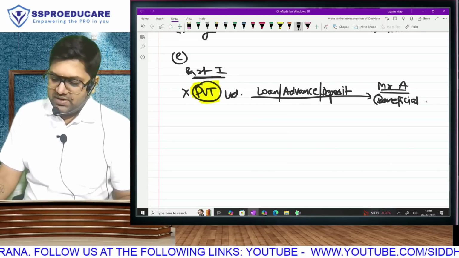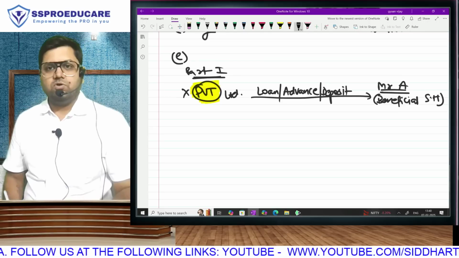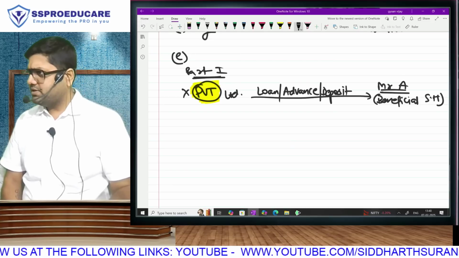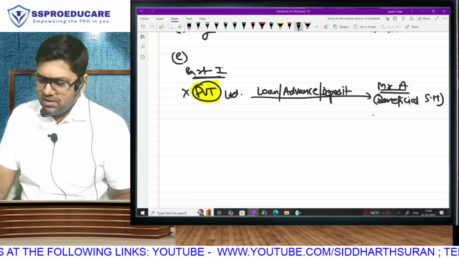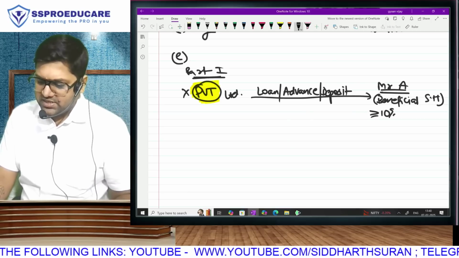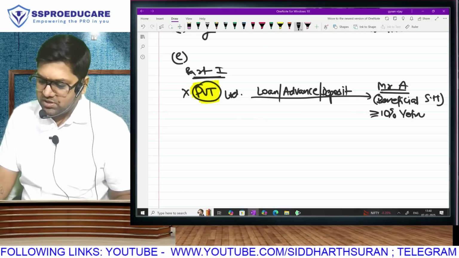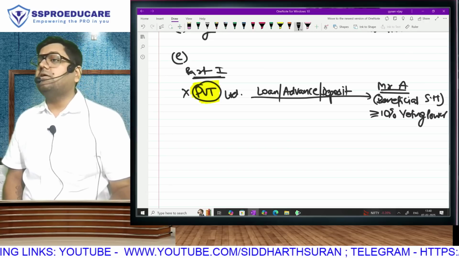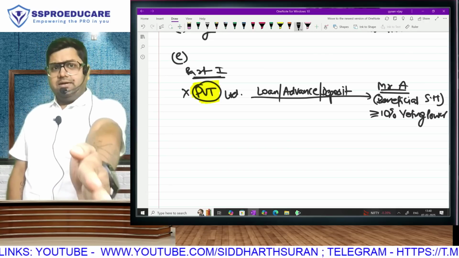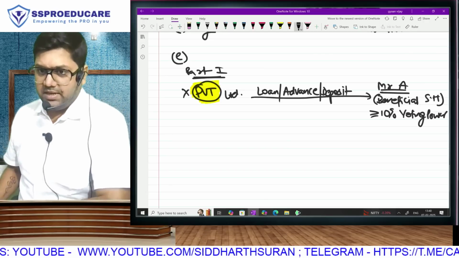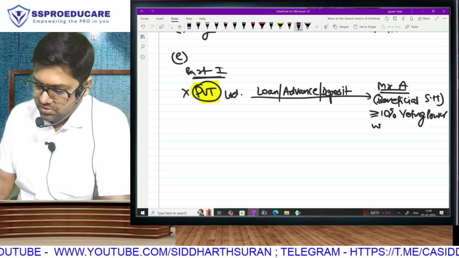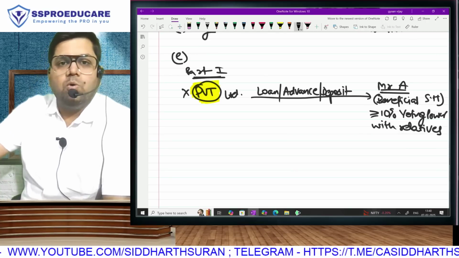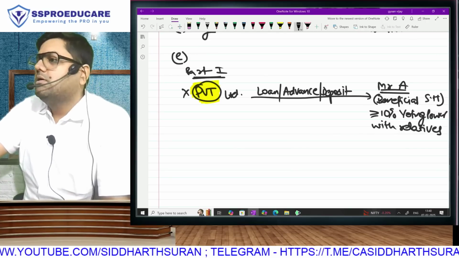The first thing that I will have to explain to you here is, sir, what do you mean by a beneficial shareholder? Shareholder we are aware. What is a beneficial shareholder? Any person who is having 10% or more voting power. Exact 10 is also covered. At exact 10, you will be considered as a beneficial shareholder. 10% or more voting power along with your relatives.